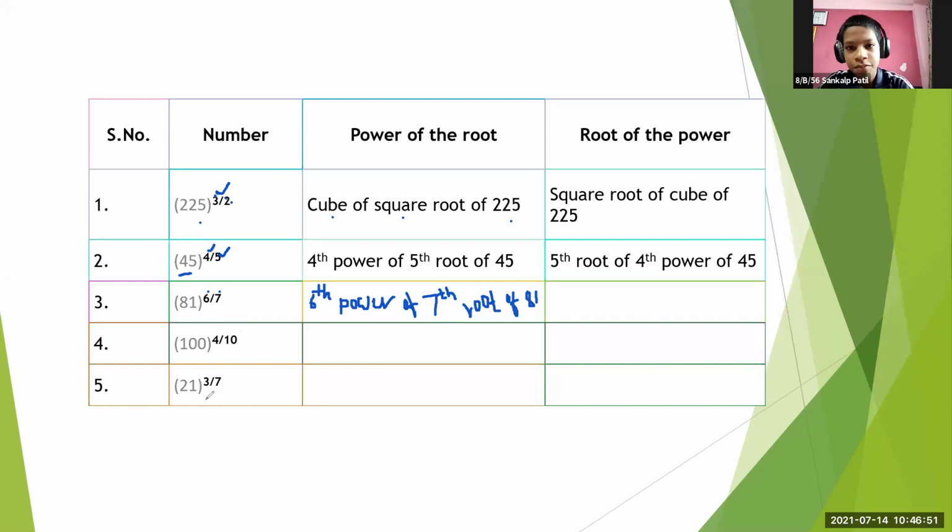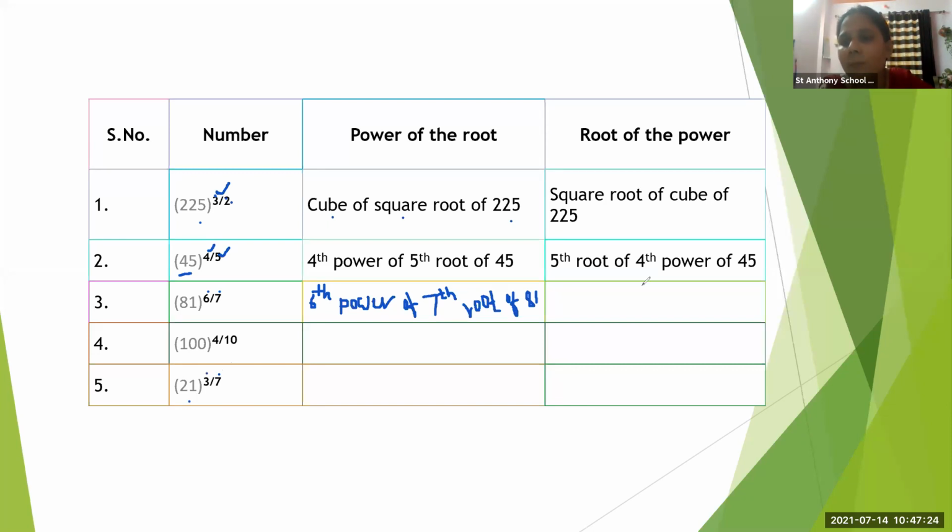Okay, Sankalp. Yes, teacher. Third power of 7 root of 21. Sorry, we never say third power. Cube of, not cube power. Cube of 7th root of 21. Okay.